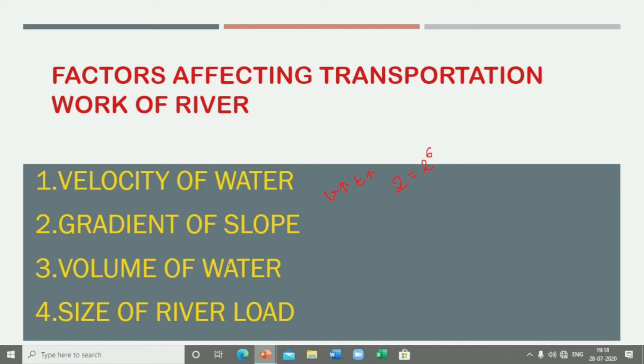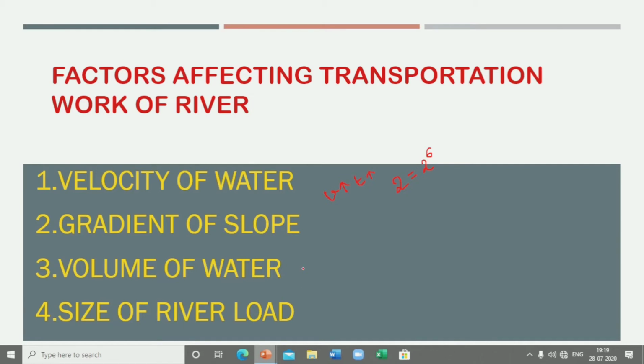And the gradient: if you have a steep slope, then the velocity of the water in the river is much more. It will enhance the transportation capacity with the increase in slope, and naturally gentle slopes will have a lesser transportational capacity. Coming to the volume, the transportational power of the water becomes double if the volume of the water is doubled.